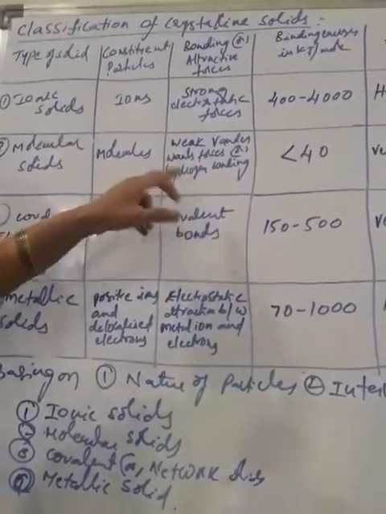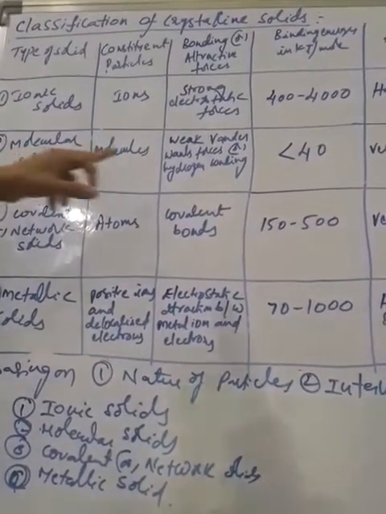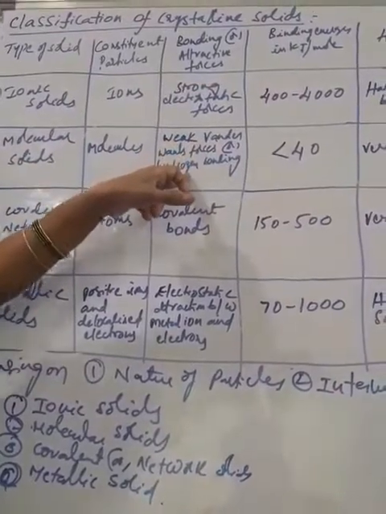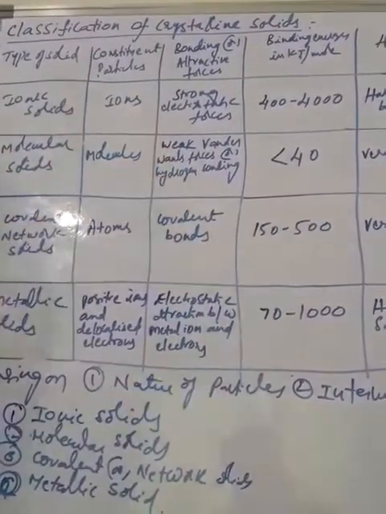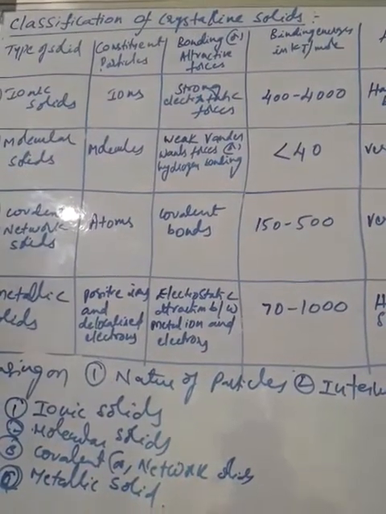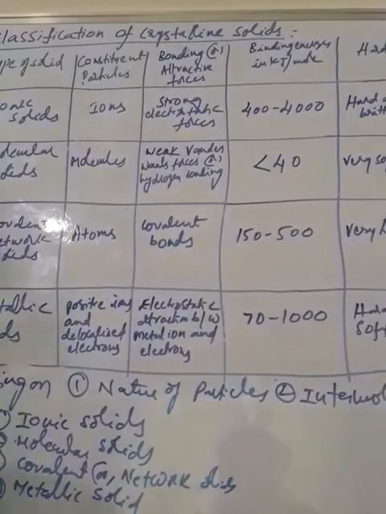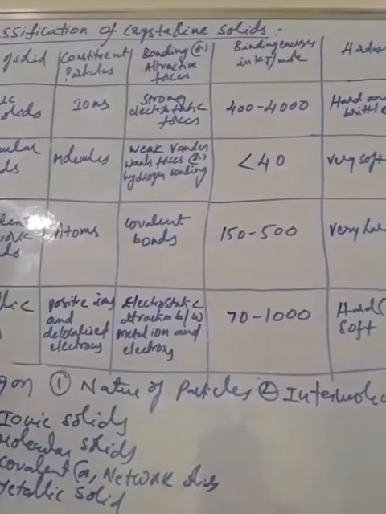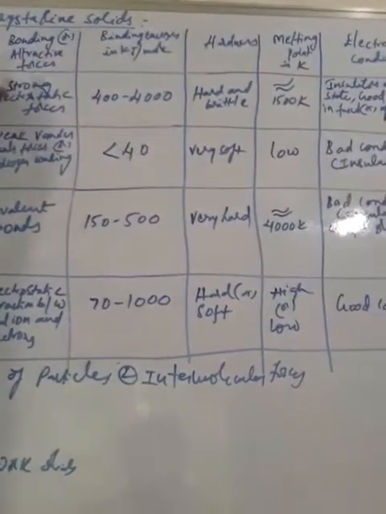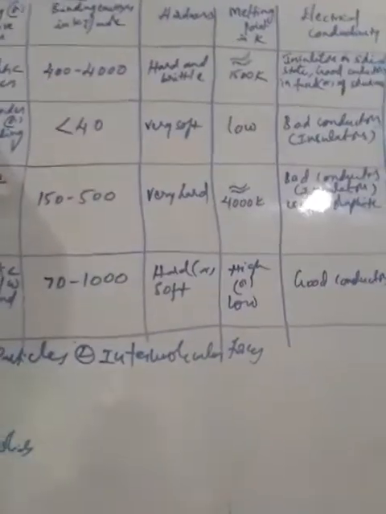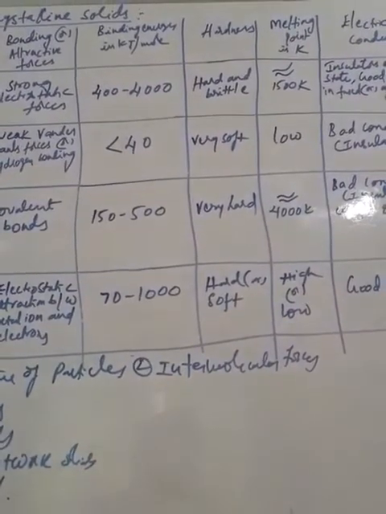So the nature of forces present between molecules: they are weak forces which are called van der Waals forces. Hydrogen bonding is also a weak electrostatic force of attraction present between hydrogen and a highly electronegative atom. So this is also a weak force. Okay. So the nature of forces are weak van der Waals forces or hydrogen bonds. They are present in molecular solids.